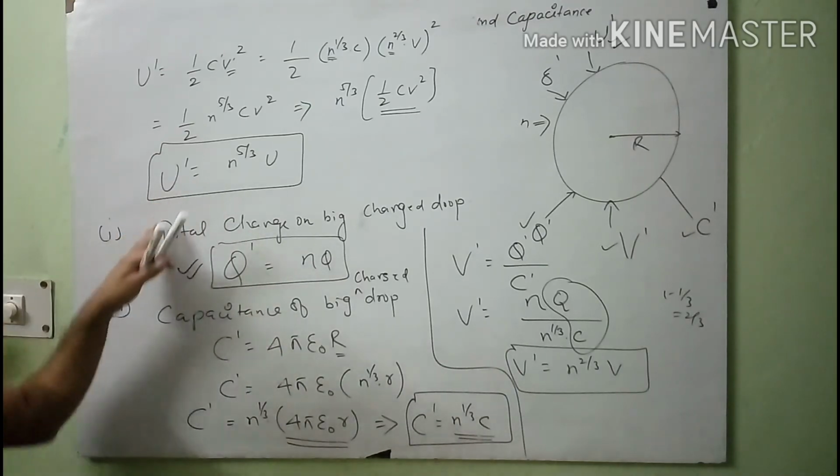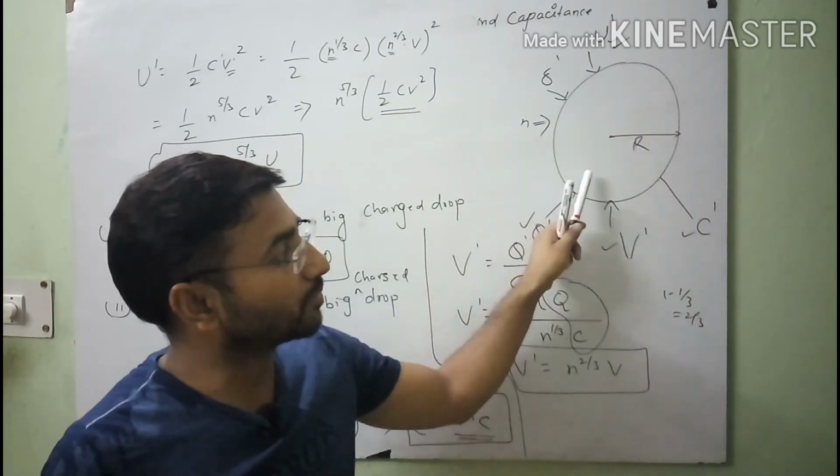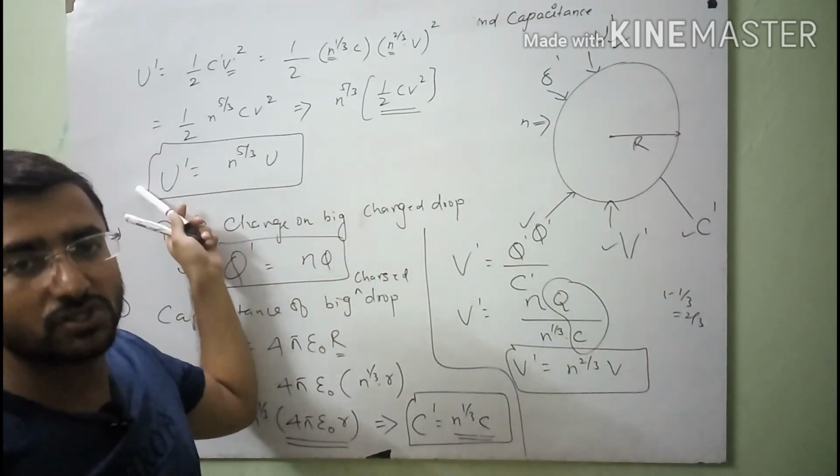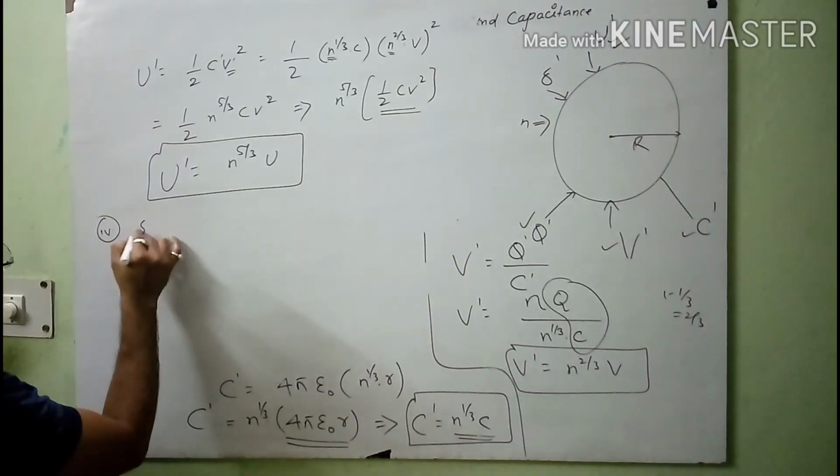So the conclusion is that the energy stored in the large drop is greater than the energy stored in the small charged drop. Clear, student?